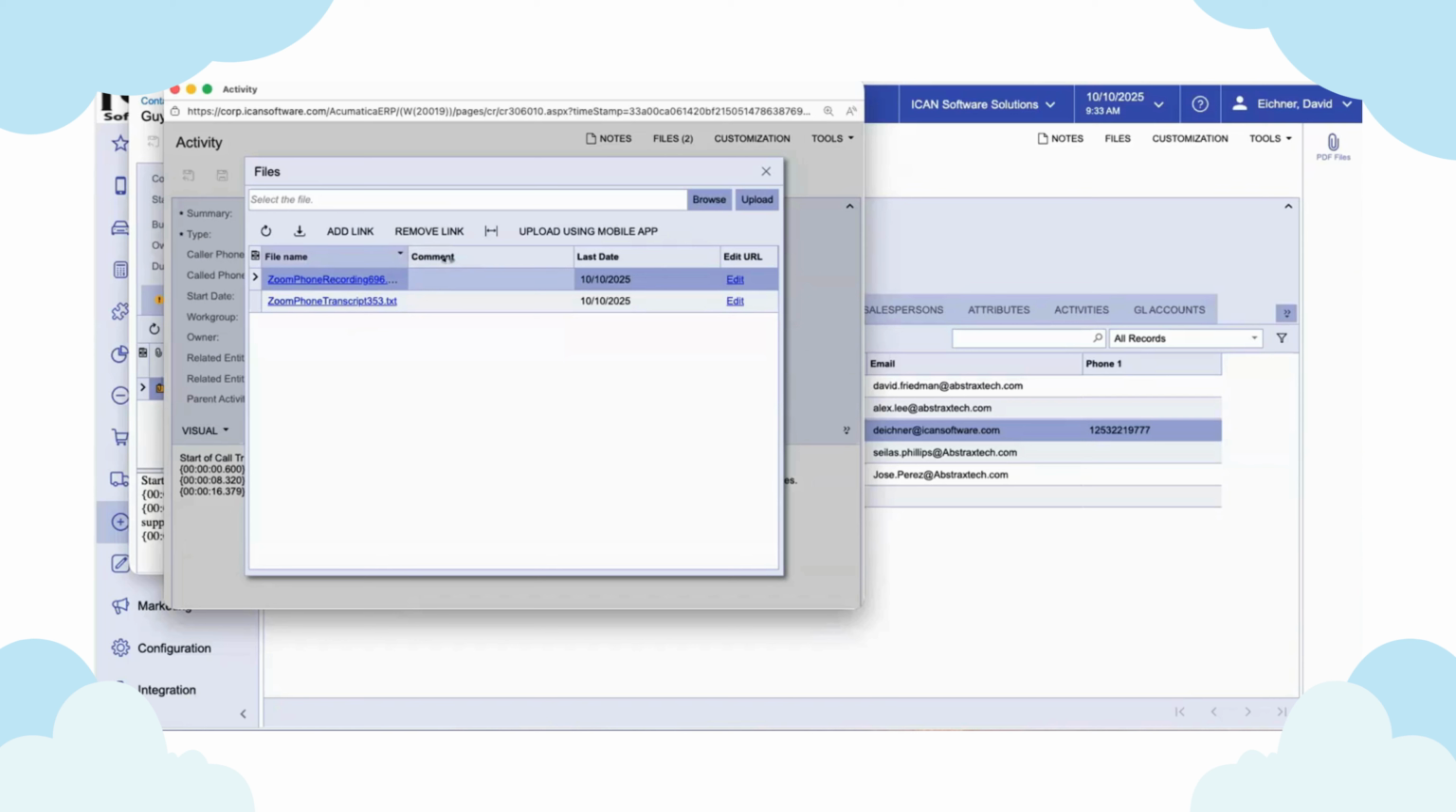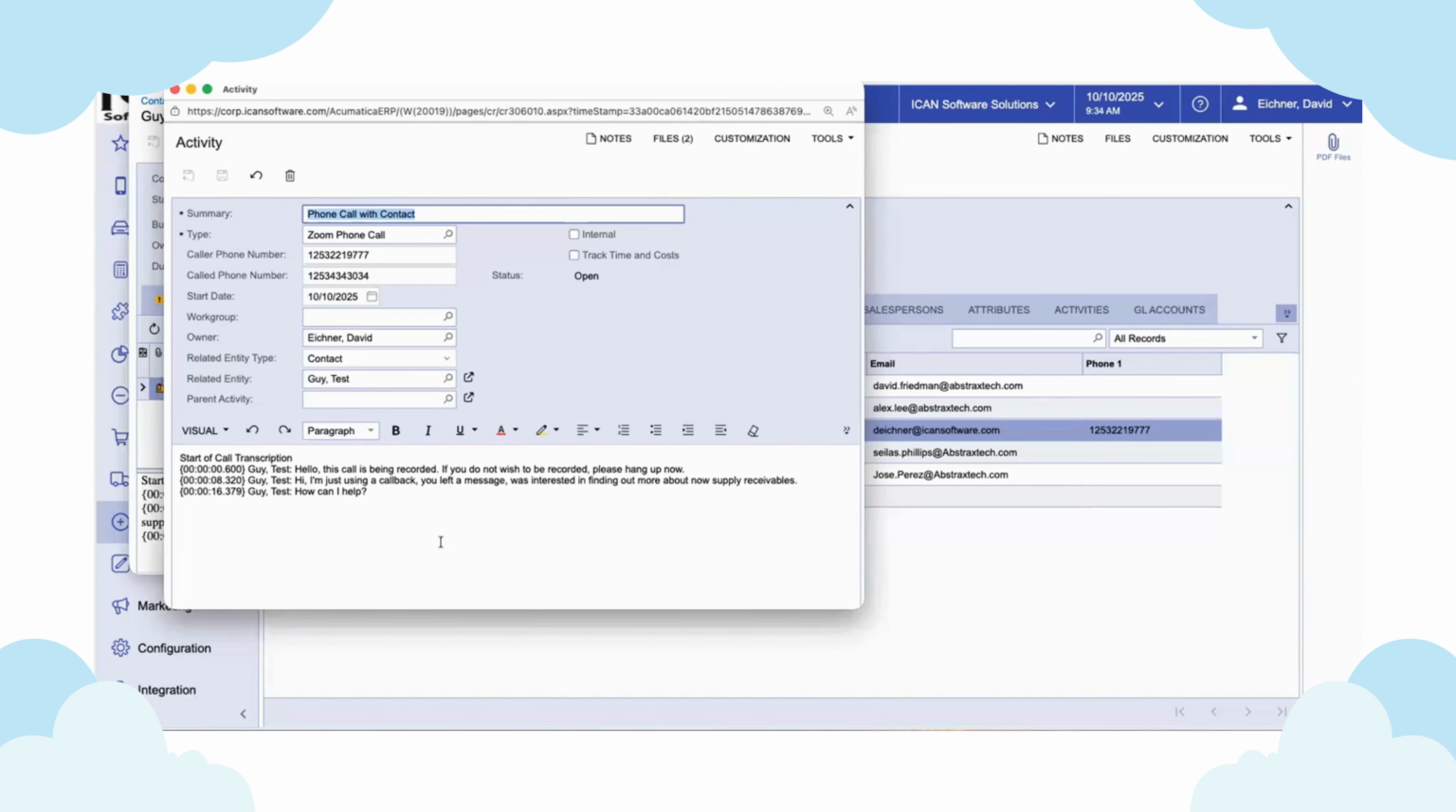Because we had it set in our preferences to bring down recordings, we've got the audio recording as well, in case for some reason the transcript doesn't get transcribed correctly. But you'll notice it's pretty good. I don't see any errors in the transcription there.